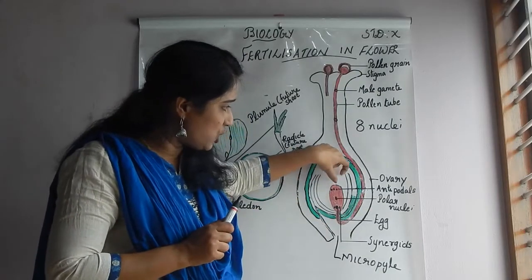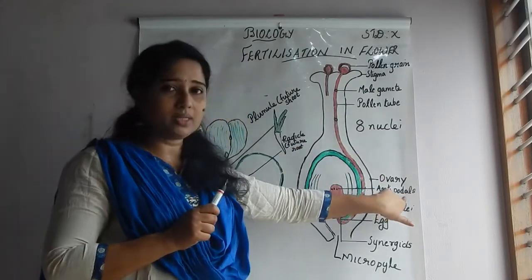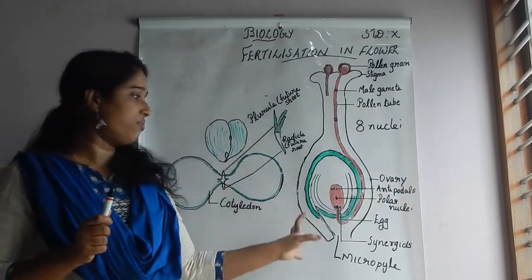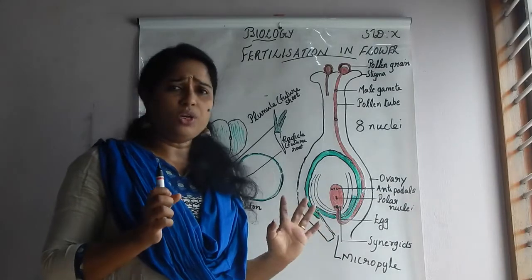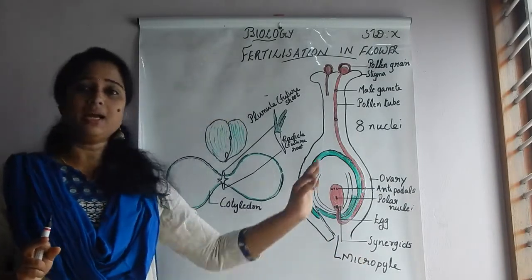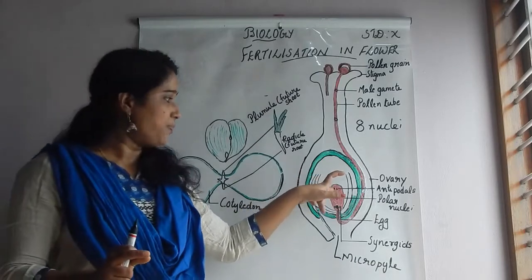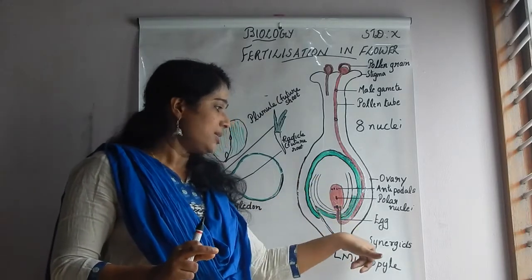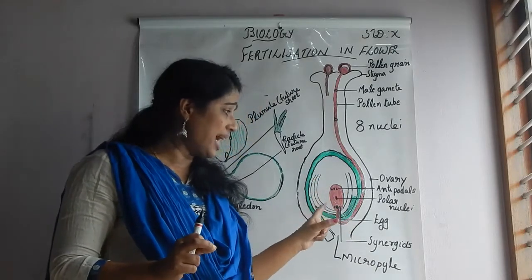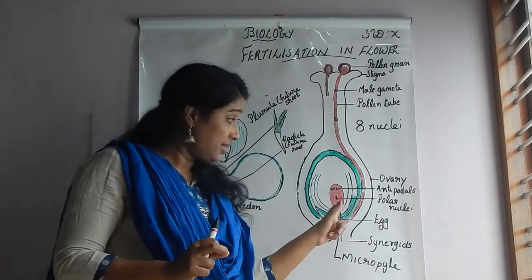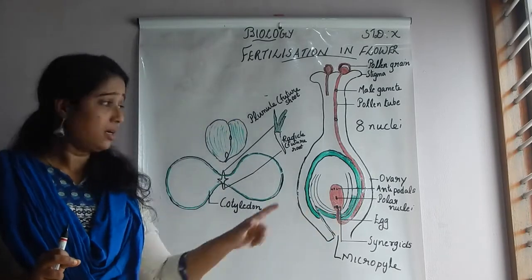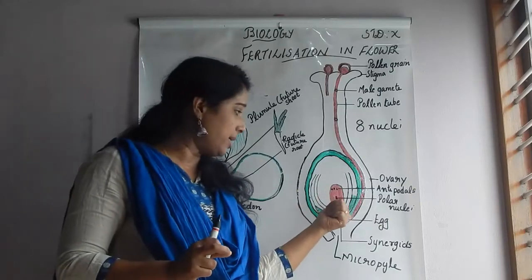These top three cells together are known as antipodals. Just understand, when you are asked to draw the structure of fertilization, you don't need to mark these antipodals and synergids. Just for your information only, I have marked them here. Clear? Antipodals and the bottom synergids. So, just observe this. Where can you see the egg? It is at the bottom portion, isn't it? The middle cell is the egg. Clear? Bottom portion, the middle one is the egg.